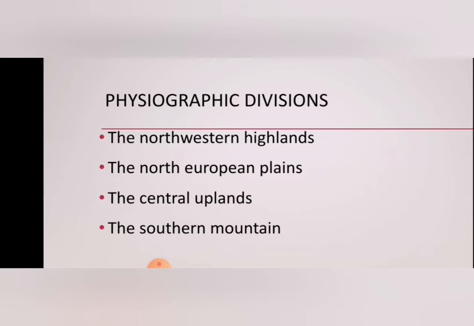The Dinaric Alps cover Croatia, Bosnia and Yugoslavia, and the Balkans of Bulgaria. The Carpathians are in the north. These are some of the southern mountain ranges of Europe.